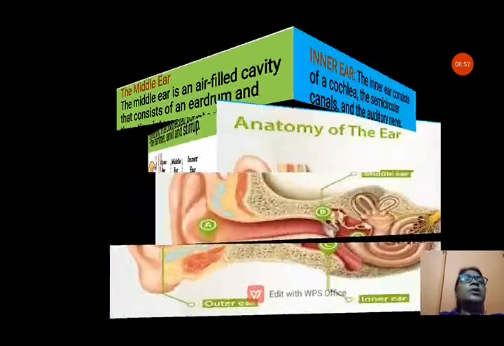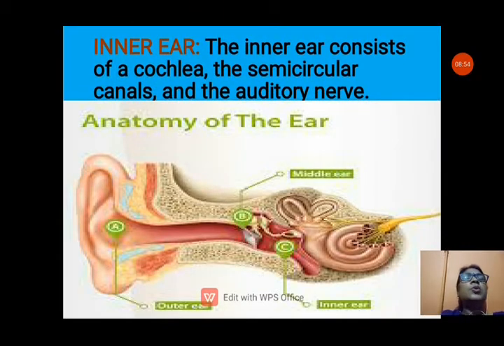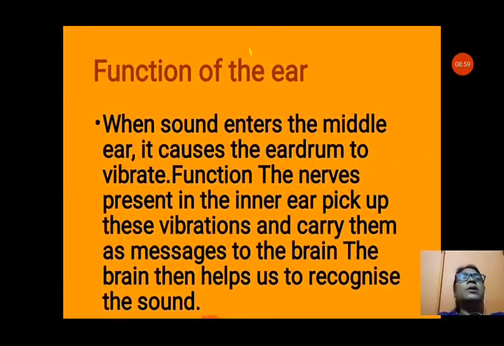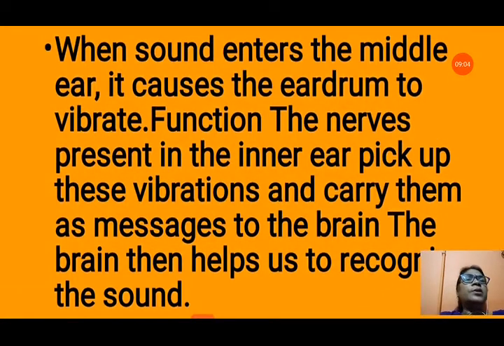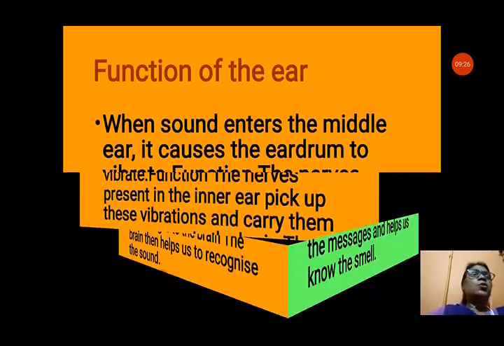Let us see the function of the ear. The inner ear consists of the cochlea, the semicircular canals and the auditory nerve. When sound enters the middle ear, it causes the eardrum to vibrate. The nerves present in the inner ear pick up these vibrations and carry them as a message to the brain. The brain then helps us to recognize the sound. So the vibration of the eardrum reaches the inner ear, and the auditory nerve picks up this vibration and gives the message to the brain, and we can hear the sound.